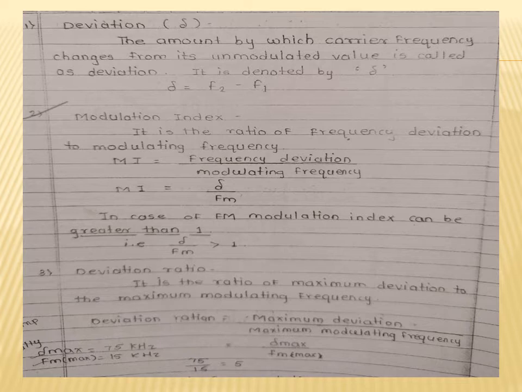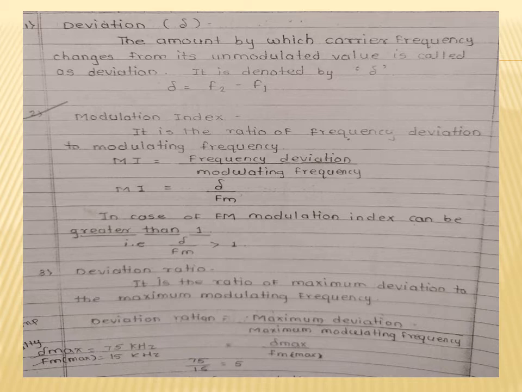In FM broadcasting, the maximum value of deviation is limited to 75 kilohertz, and the maximum modulating frequency is limited to 15 kilohertz.